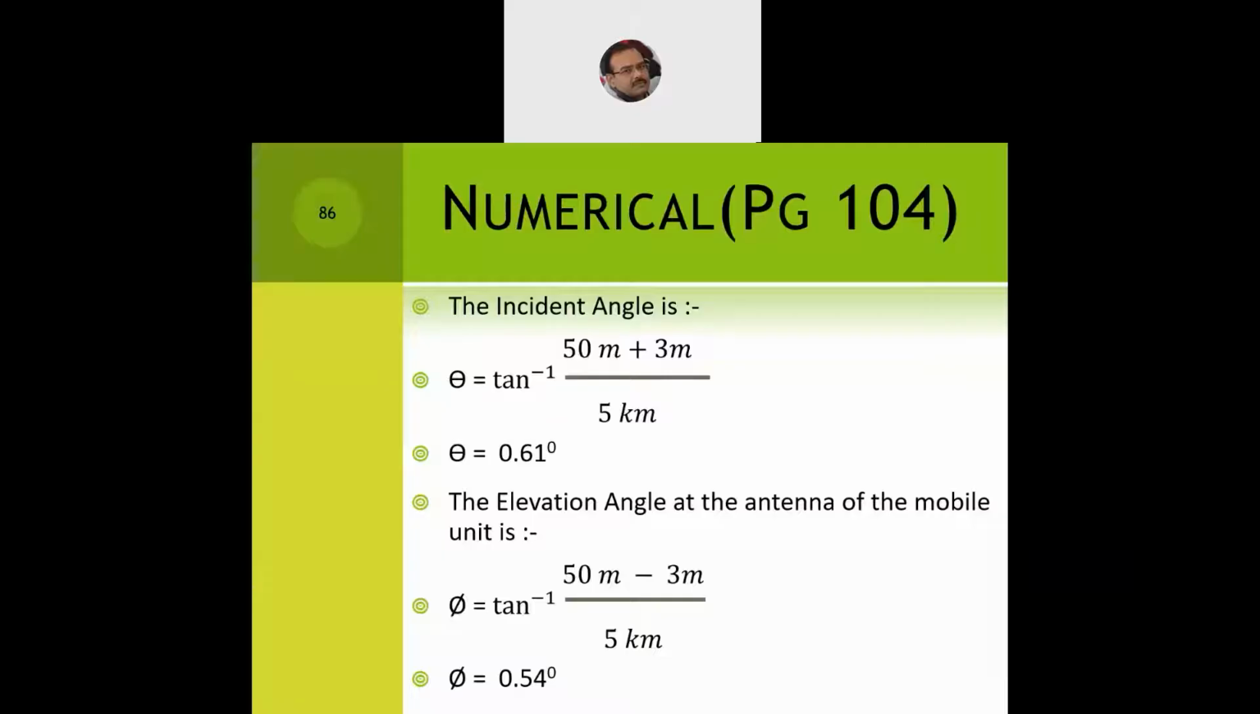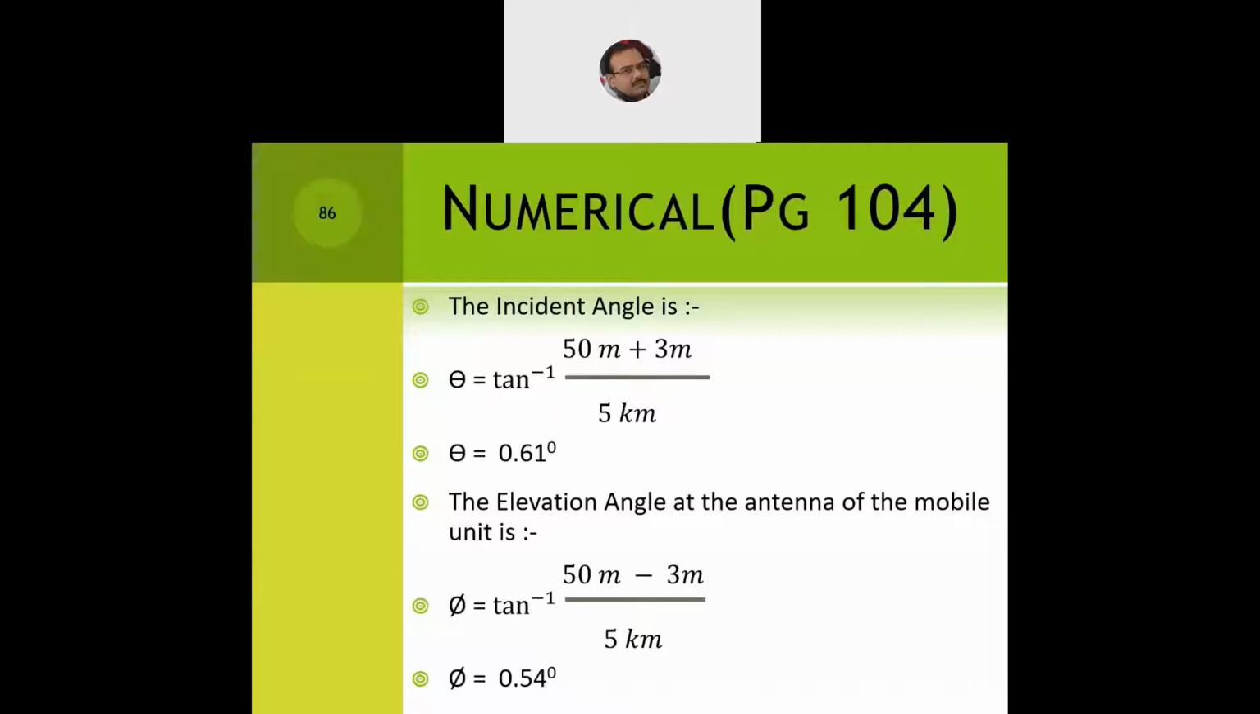So you can have calculators and easily do the computation. Calculators are anyway allowed in the exam, so it should not be a problem at all while computing the required values. What we need to do is only remember the formulas. That will make it easier to do the right computation and get the right value for the incident angle and the elevation angle. Now what we have computed is phi, which is at the antenna of the mobile unit.